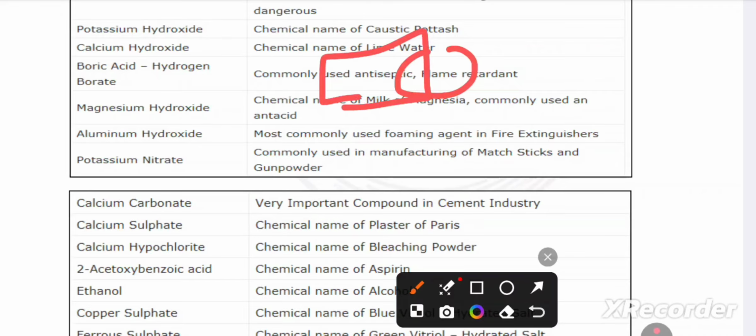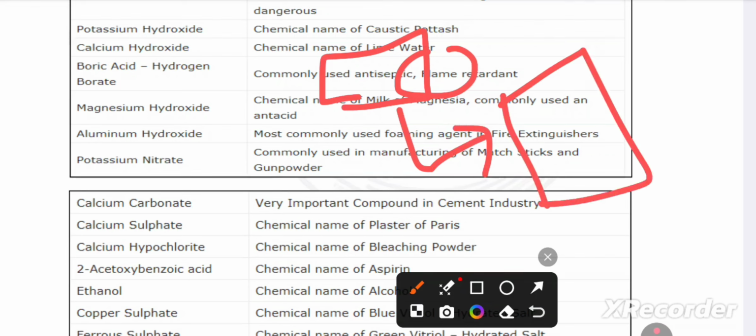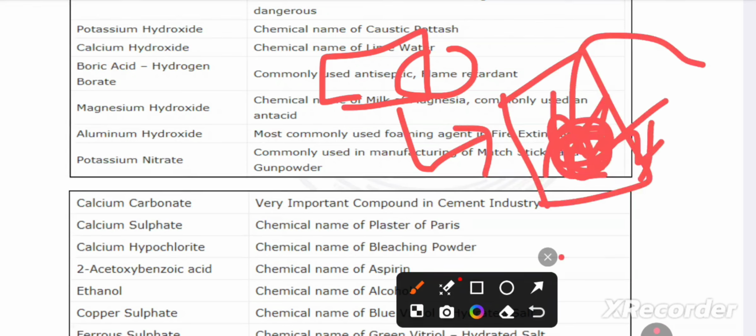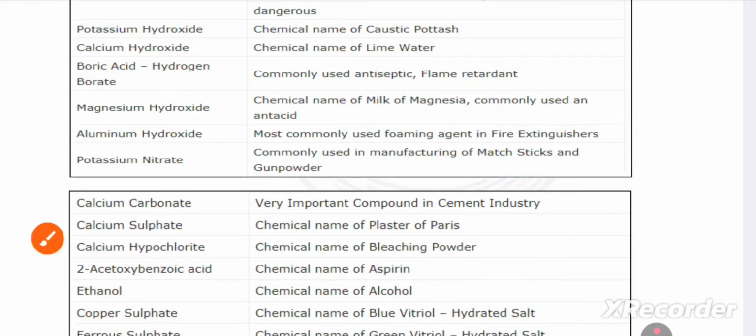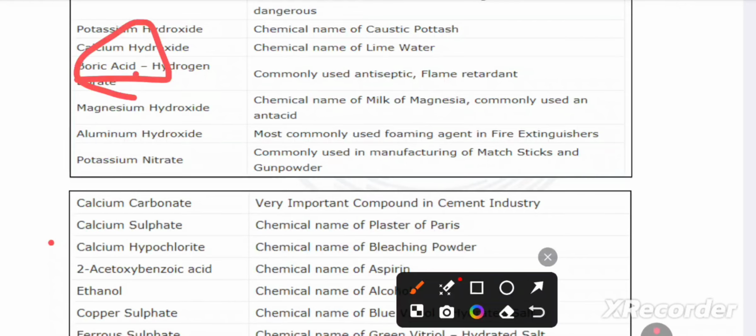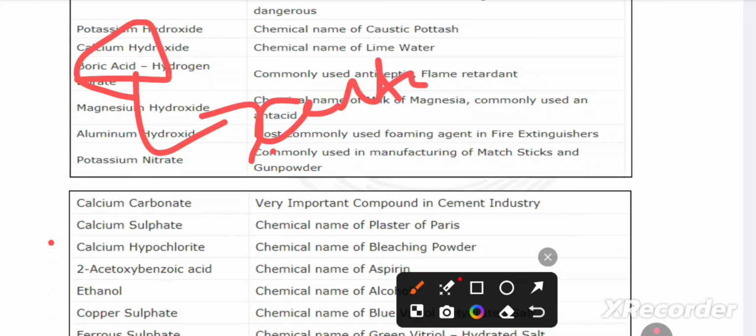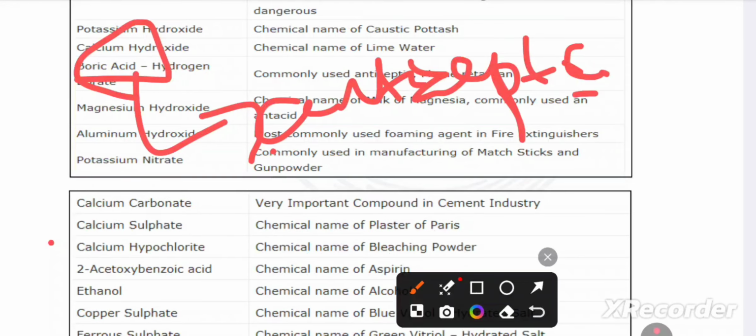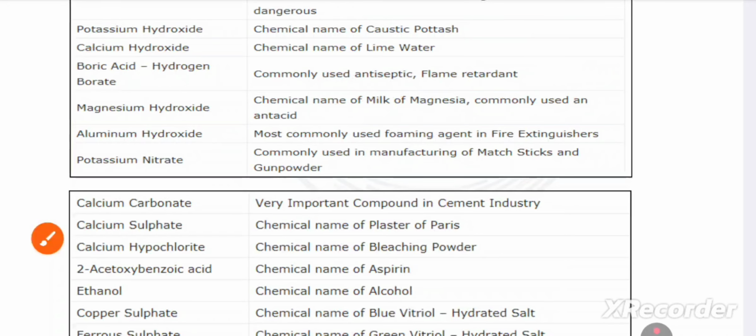Antiseptic, just memorize it. In Dettol, when we are bored, we mix water and Dettol, it will change to white color. When we see boric acid, we need to immediately memorize antiseptic. Dettol is antiseptic, right? Then flame retardant.